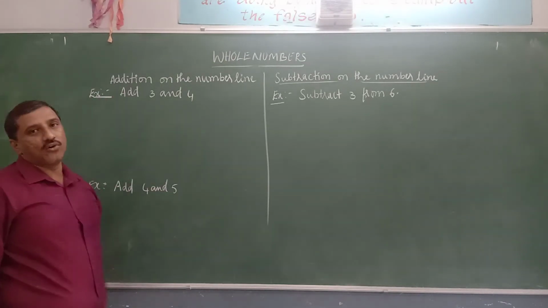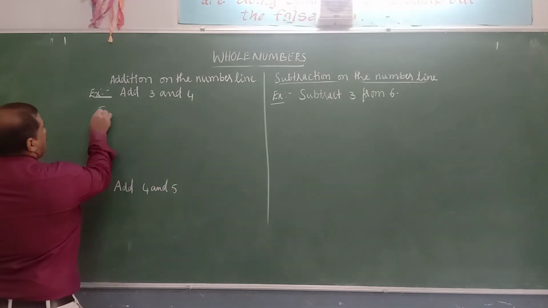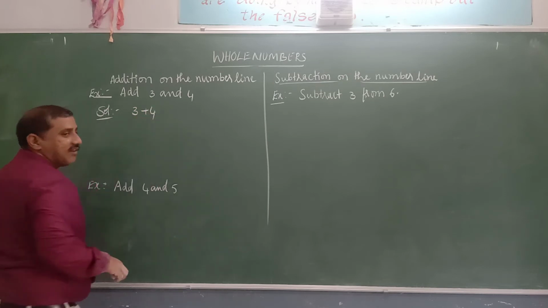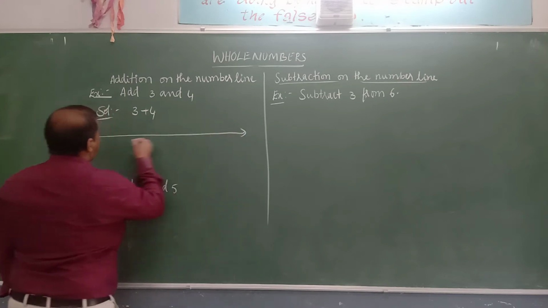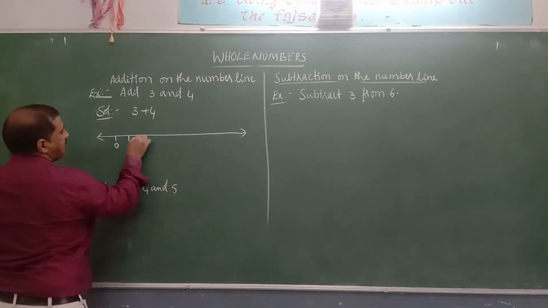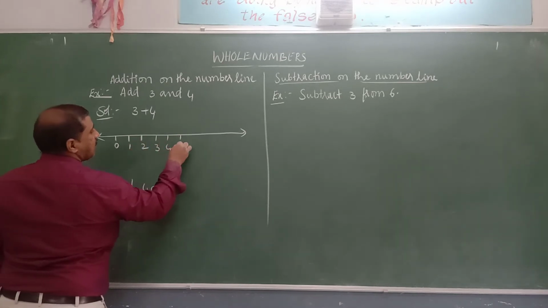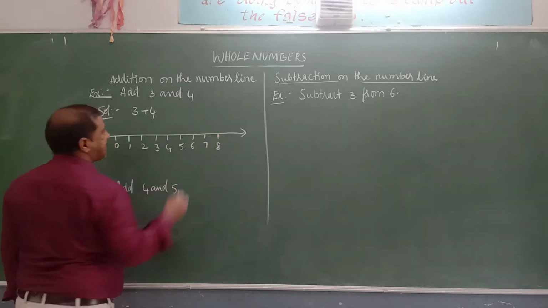Add 3 and 4 on the number line. That means 3 plus 4. We are adding 4 to 3. So draw a number line and represent numbers from 0, 1, 2, 3, 4, 5, 6, 7, 8.